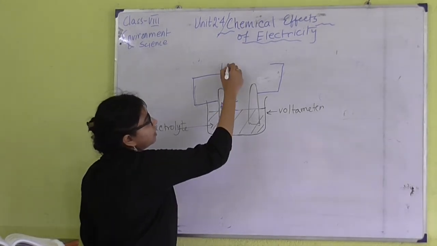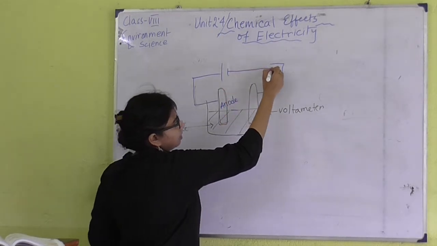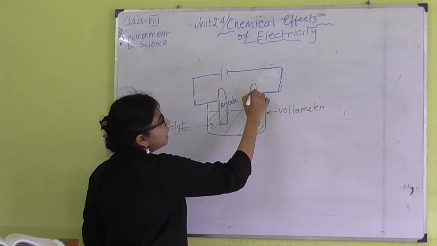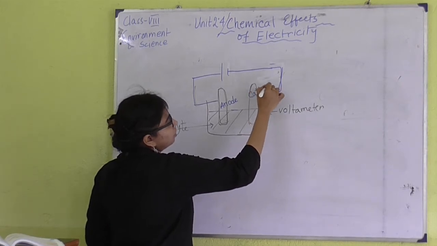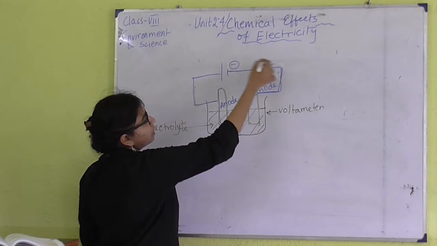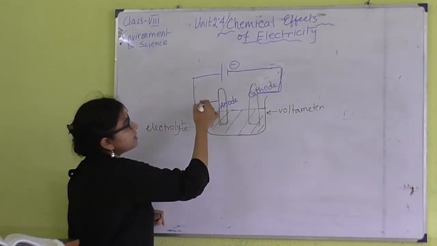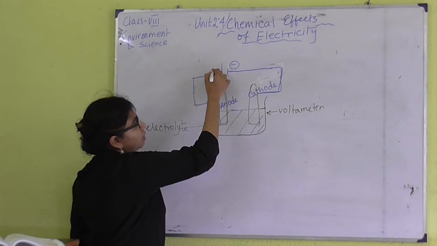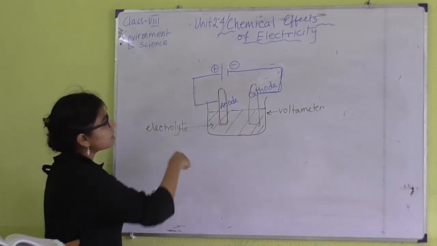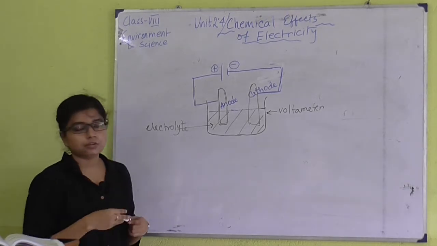And if it is connected to the negative terminal of the battery, then it is known as the cathode. This is the symbol for cathode, because it is connected with the negative terminal, and this is the symbol of anode because it is connected to the positive terminal. So this is the whole arrangement for the process of electrolysis.